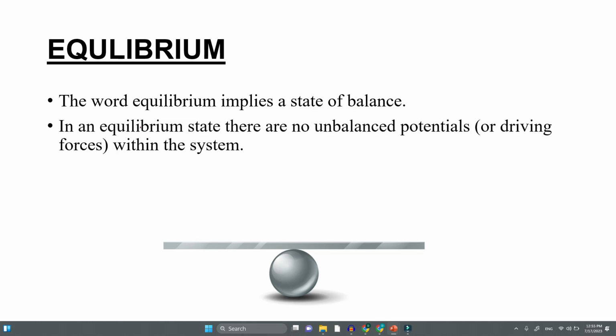So in an equilibrium state, what happens? There are no unbalanced potentials, or driving forces, within the system. It can be temperature. Of course, one part of the body is at high temperature, another part at low temperature. That means heat will flow, so there is a lack of equilibrium. That means there is a driving potential. Temperature is not uniform throughout.